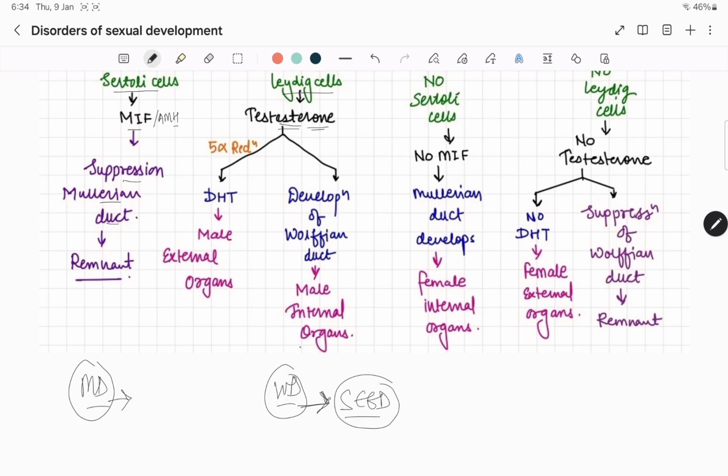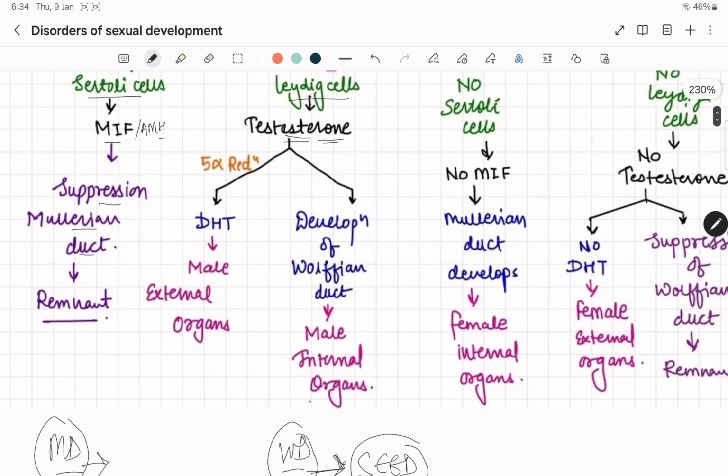We'll discuss it later. So testosterone will help in the development of the Wolffian duct, that is, male internal organs will be developed. DHT is dihydrotestosterone. From testosterone, the 5-alpha reductase enzyme will act and lead to formation of dihydrotestosterone, leading to development of the male external organs.